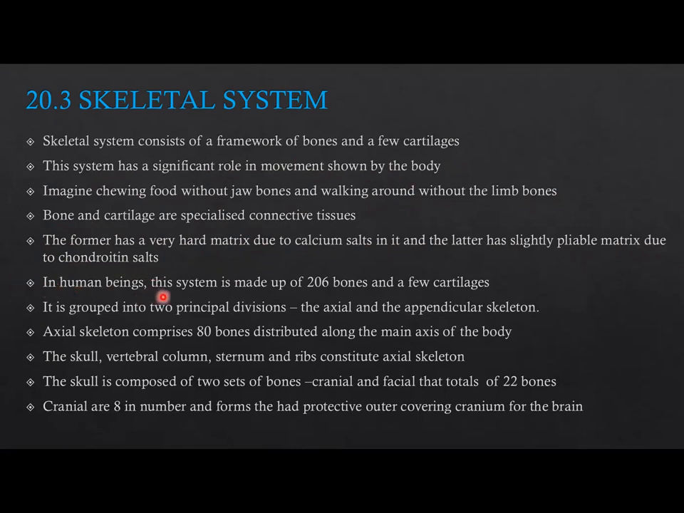In human beings, the system is made up of 206 bones and a few cartilages. It is grouped into two principal divisions, the axial and the appendicular skeleton. The axial skeleton comprises 80 bones distributed along the main axis of the body. The skull, vertebral column, sternum, and ribs constitute the axial skeleton. The skull is composed of two sets of bones, cranial and facial, totaling 22 bones. Cranial bones are 8 in number and form the hard protective outer covering, the cranium, for the brain.